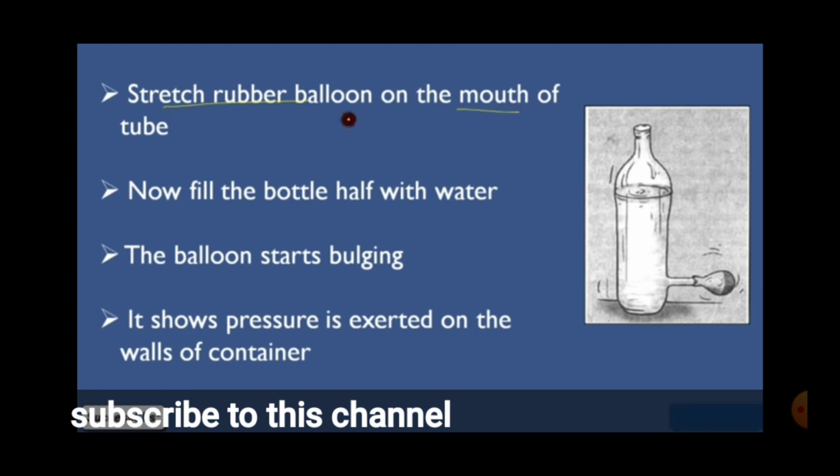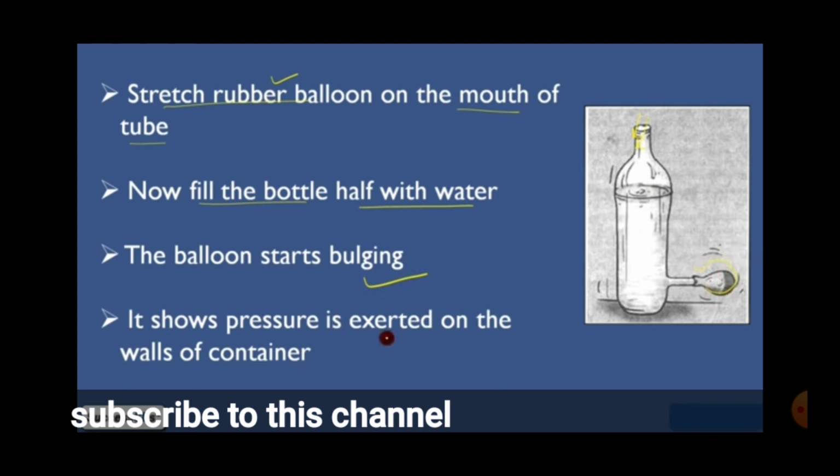Stretch the rubber balloon on the mouth of the tube. Now fill the bottle half with water. The balloon starts bulging. It shows the pressure exerted on the walls of the container. At the walls of the container also the pressure will be exerted. See, when you are filling the water, half bottle or full bottle, whatever water you first pour will go first to the balloon only.